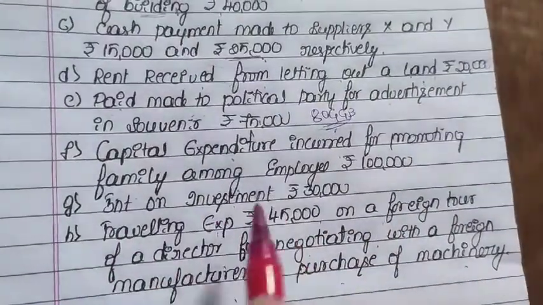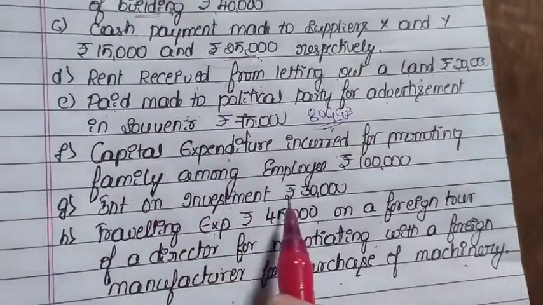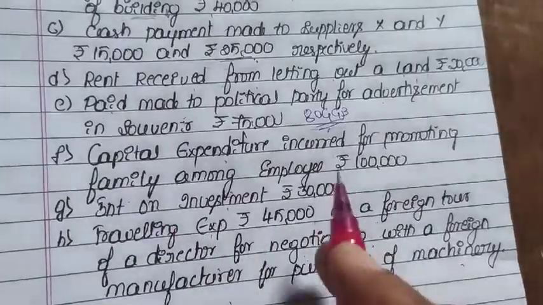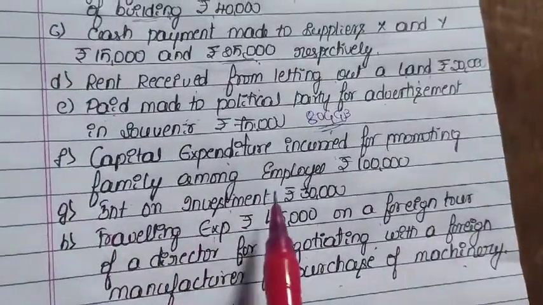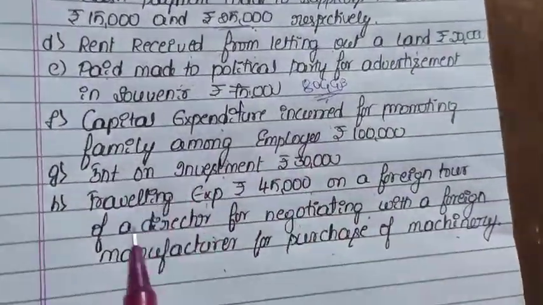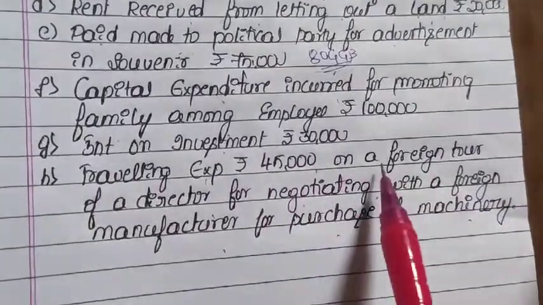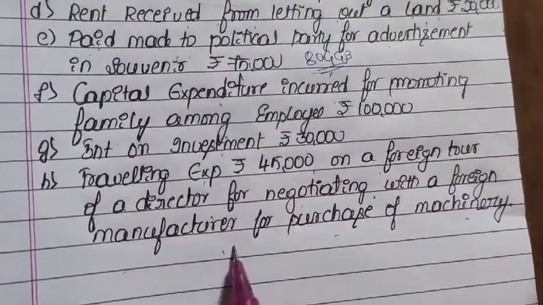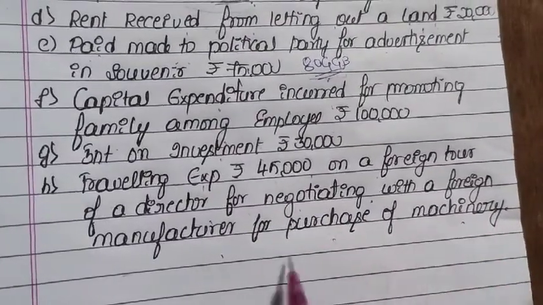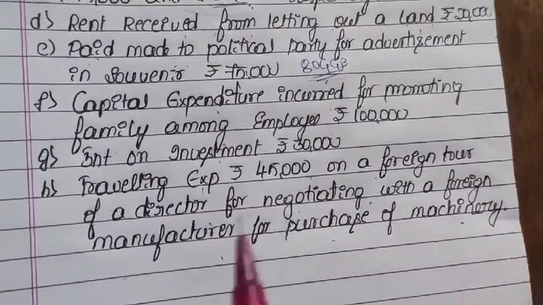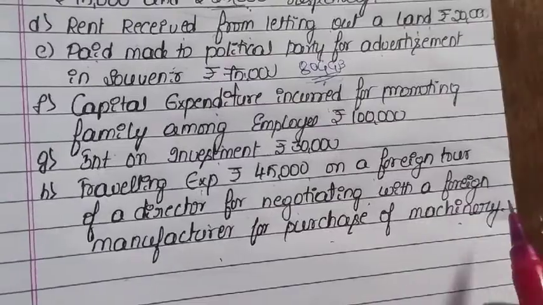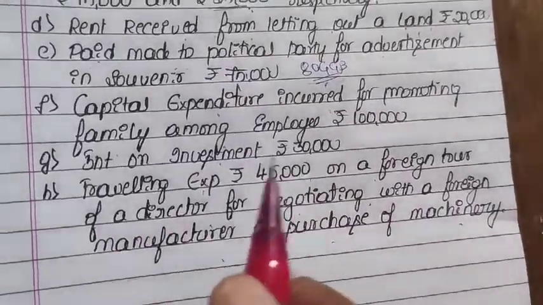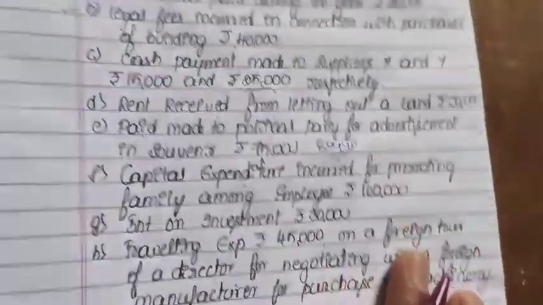Next, interest on investment, this is income under the head of other sources, again another head of income. So again this income will be considered as inadmissible income. Last one, traveling expenses of rupees 45,000 on a foreign tour of a director for negotiating with a foreign manufacturer for purchase of machinery. Purchase of machinery is again capital in nature, again non-business activity. So this will be considered as disallowed expenses. So this is your question.